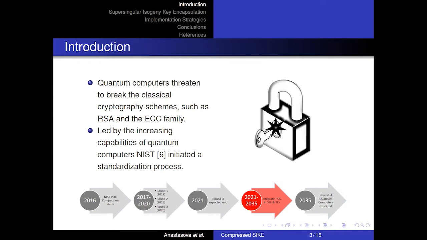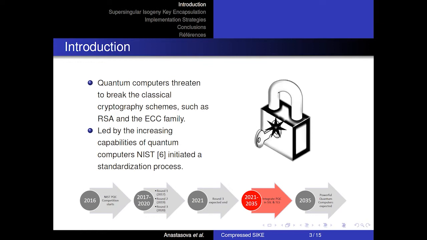The nature of quantum computers, in particular their data unit, the qubit, and the principle of superposition, threatens the classical cryptography schemes that are used nowadays, such as RSA and the elliptic curve cryptography family of algorithms.